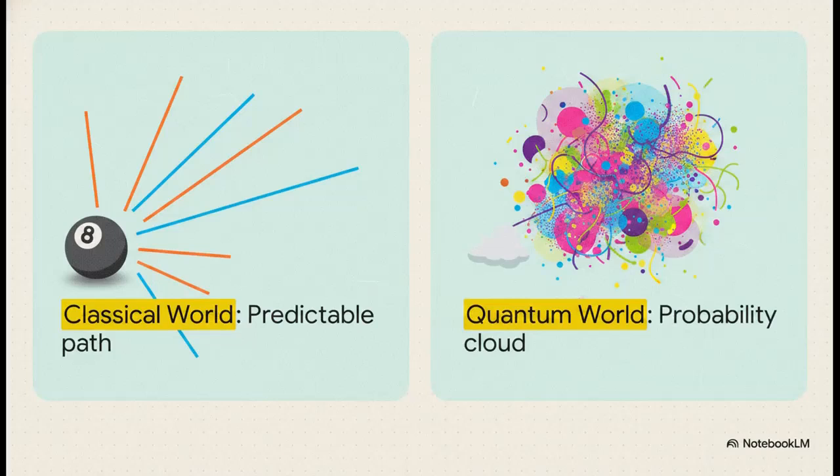In our normal classical world, things are predictable. Think of a billiard ball. You hit it, it rolls across the table, it has a definite position, a definite speed, and a totally predictable path. But contrast that with the quantum world. Down at the subatomic level, things look a lot more like an unpredictable probability cloud. The problem isn't just that the quantum world is weird. The real problem is that our everyday vocabulary was built to describe macroscopic objects, like those billiard balls, and it just wasn't made for this bizarre, fluctuating subatomic realm.